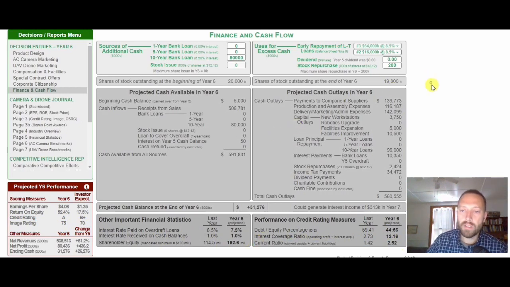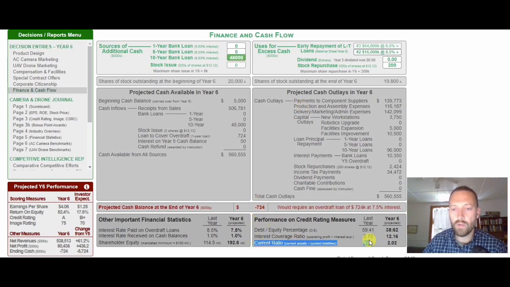The last thing that we want to take a look at is this debt to equity percentage. Are we in the right target range for this debt to equity percentage? So we can do one thing. We can change this 10-year bank loan. And I know we have an $80 million loan and we've traded it for this, but we can change this to something that will give us a current ratio of say 2. So let's go ahead and do that. We're going to use the arrow keys and we're going to go right down to a current ratio of 2. And that gives us a 0 cash balance. And that's not a great place to be.